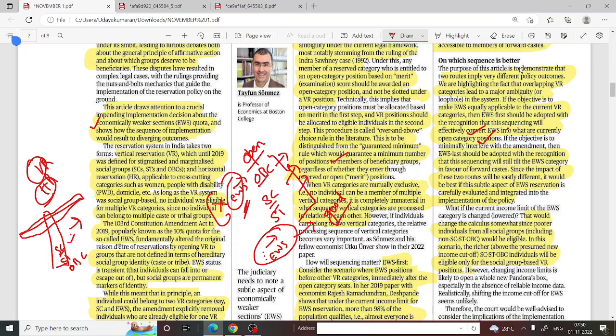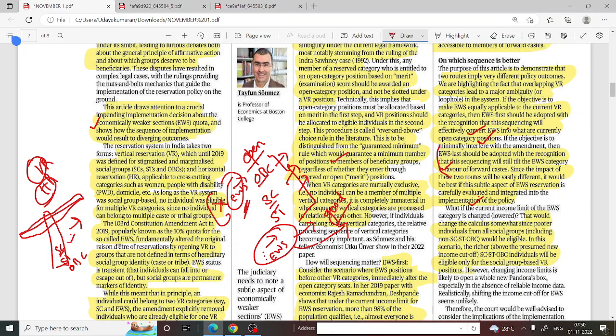EWS last should be adopted with the recognition that sequencing will tilt the EWS category in favor of the forward class. Since the impact of these two routes will be vastly different, it would be best if the subtle aspects of EWS reservation are carefully evaluated and integrated in the implementation of the policy. Here what they are saying is, if EWS is implemented at the first stage, it will be hugely disadvantageous. But if EWS is implemented at the last stage, it will be hugely in favor of